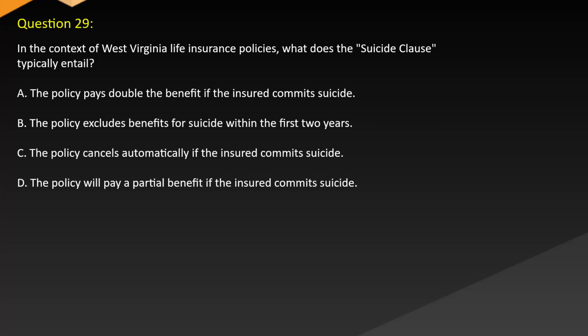Question 29. In the context of West Virginia life insurance policies, what does the suicide clause typically entail? A. The policy pays double the benefit if the insured commits suicide. B. The policy excludes benefits for suicide within the first 2 years. C. The policy cancels automatically if the insured commits suicide. D. The policy will pay a partial benefit if the insured commits suicide.